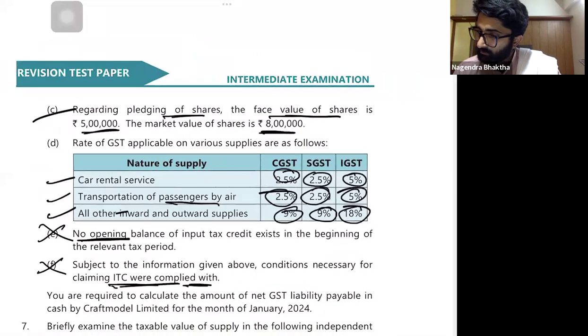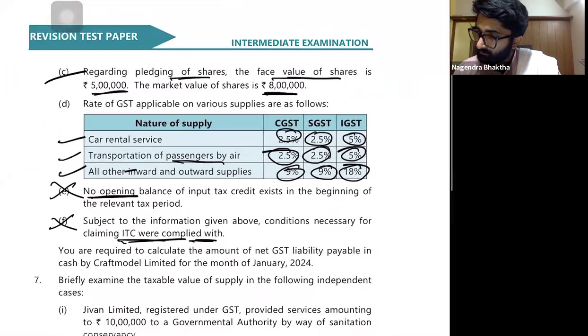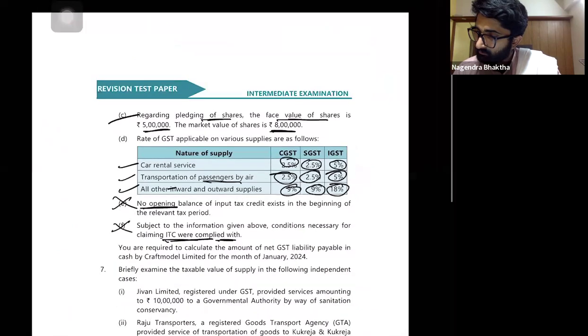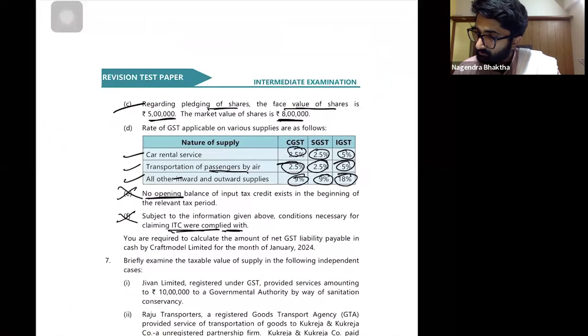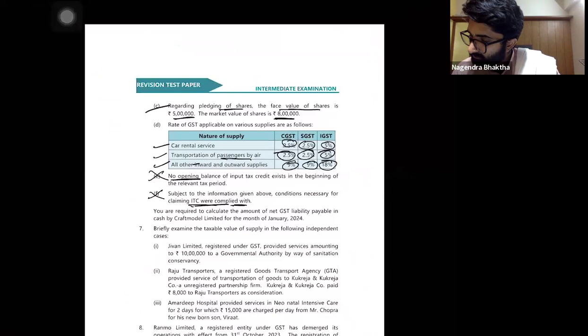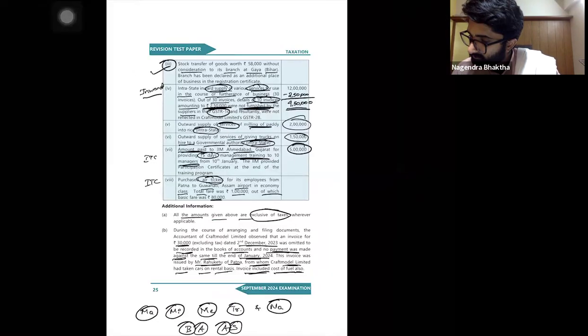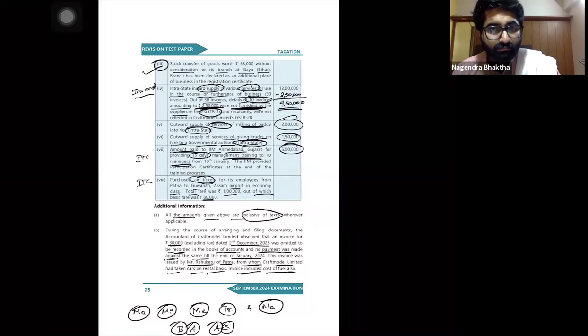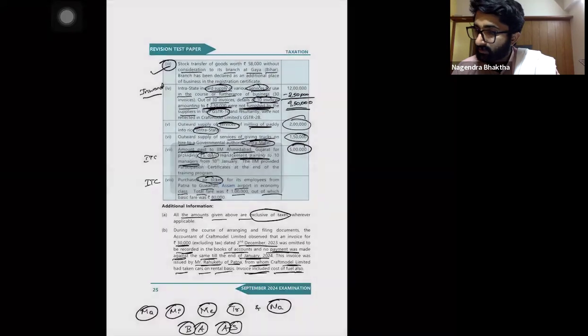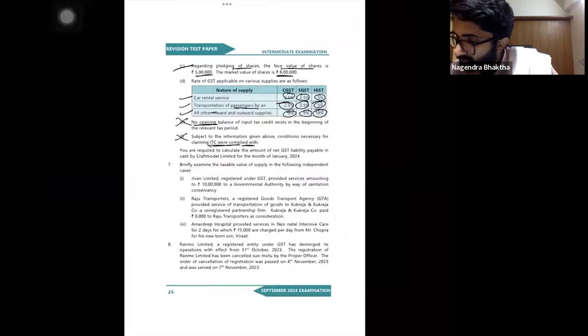Car rental services. Where is car rental services? You understood my question? Wait.